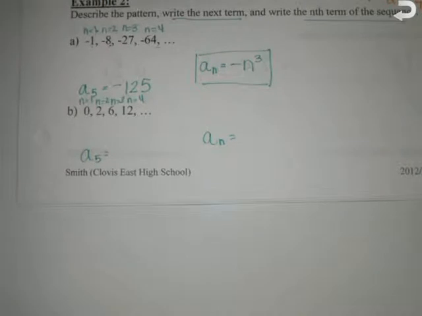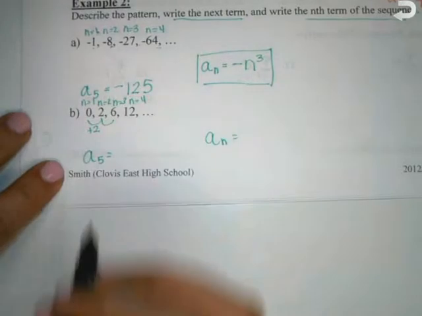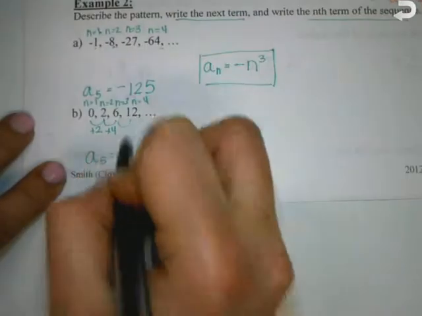Well, what's the pattern? What do you guys notice about the pattern? They're all even. Yeah, it goes up by 2, and then this one increases by 4, and this one increases by 6, so this one would increase by 8, so what would this term be? 20.